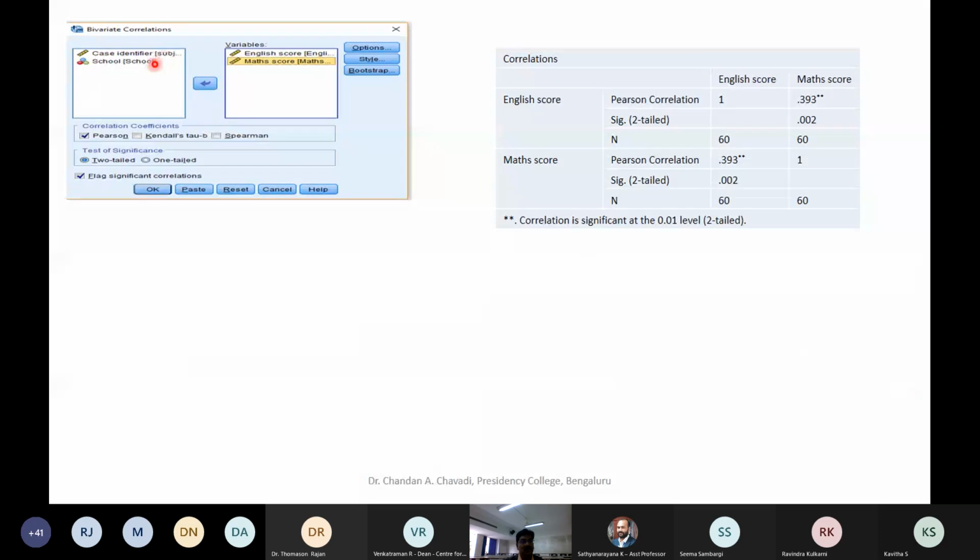Now what we do here, we have this correlation. We try to check whether correlation is there between these two. Why correlation? Because it may lead to something called multicollinearity. If there is a high correlation, then our analysis may fail. So we are testing what sort of correlation there is between English and maths. English versus math, maybe 0.39, not a big thing. Anything above 0.5, you need to be very cautious. So right now this is good to go for us.